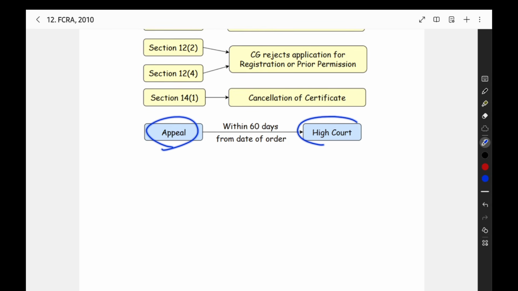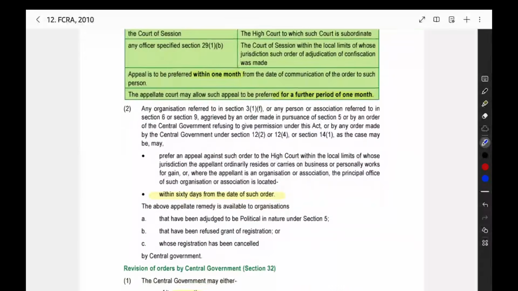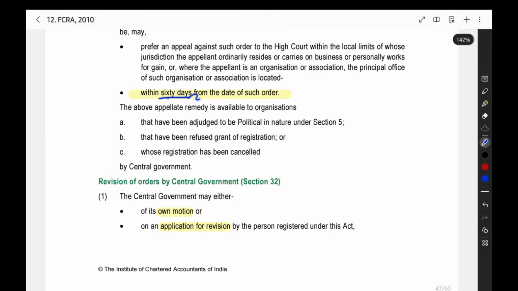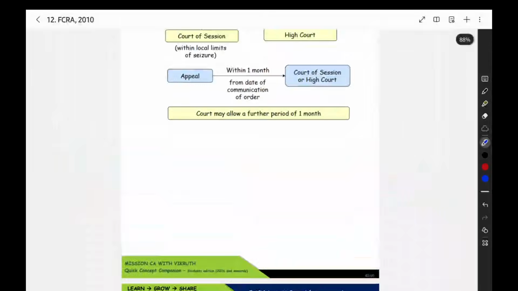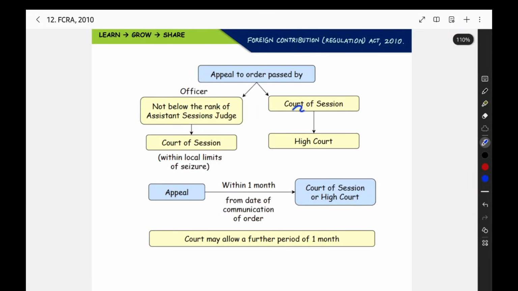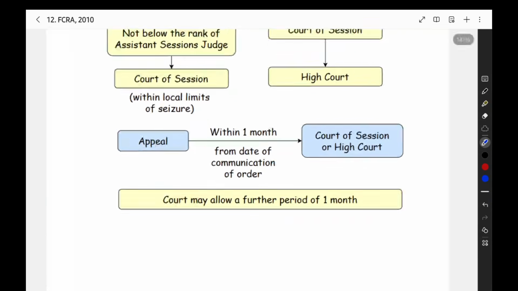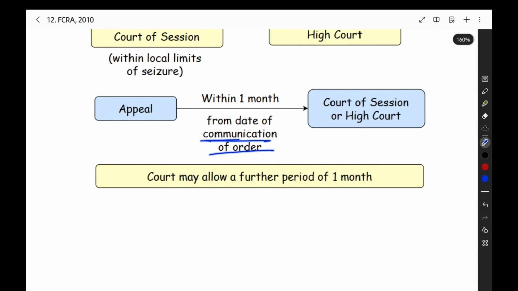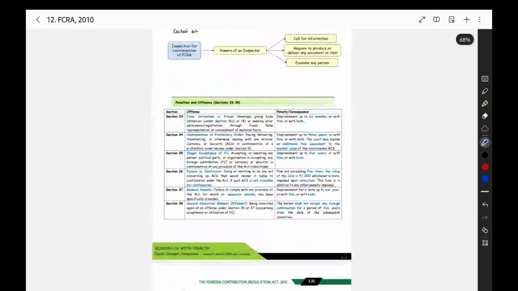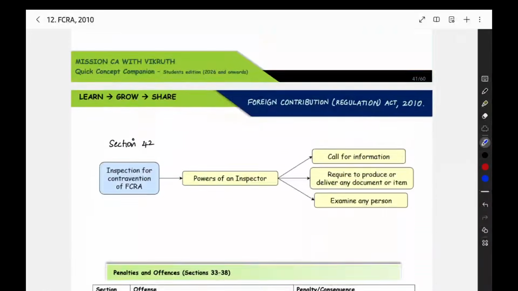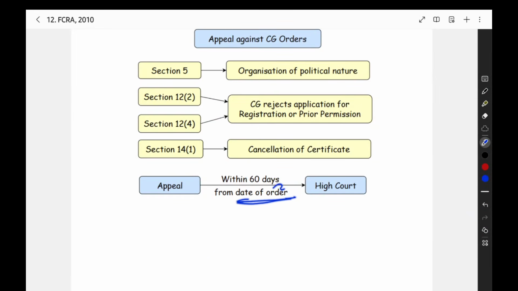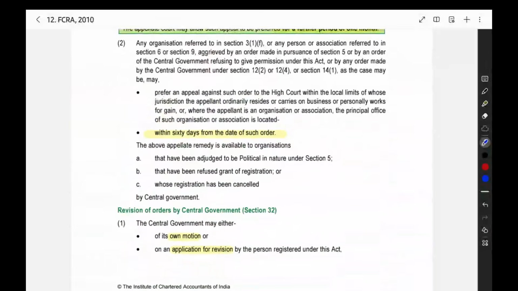Appeal should be going to High Court within 60 days from the date of the order. So the appeal should be 60 days from the date of the order. Here one point which you have to note is that for an appeal against the order passed by the court of session or the officer, it is from the date of communication of the order, from the date on which you got the order communicated. But here it is from the date of the order. From the date of the order itself, you have to go to the appeal. That one thing you have to note down.